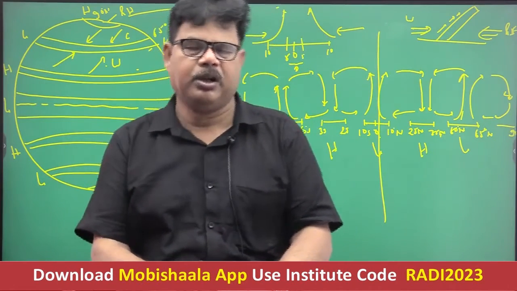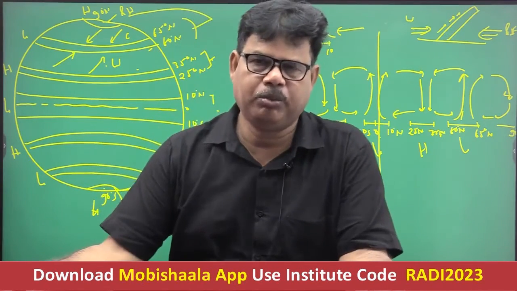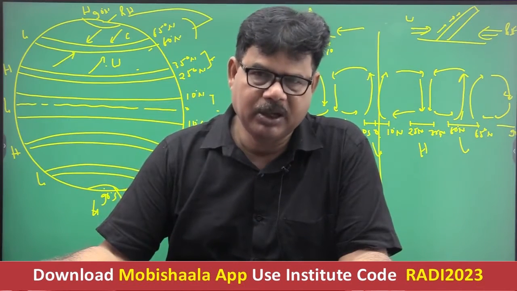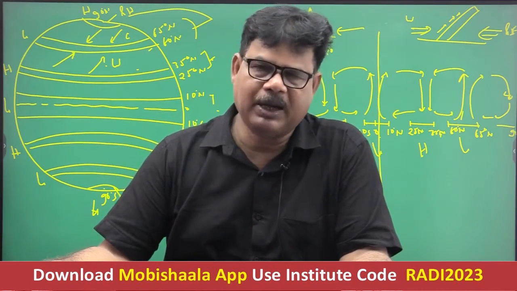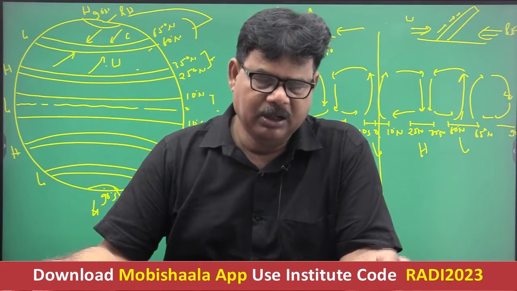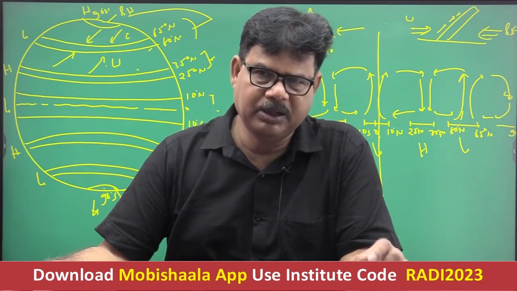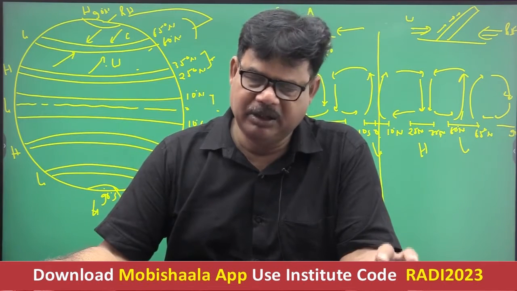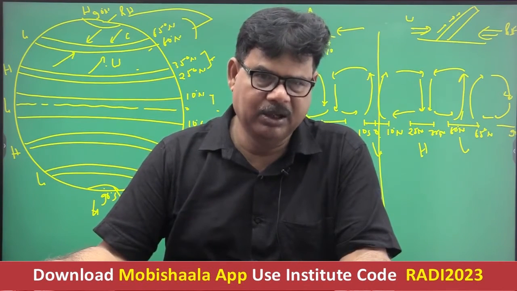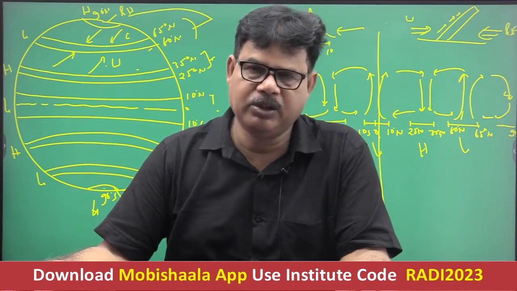Getting well? In the southern hemisphere, the subpolar low pressure belt is almost continuous, but due to unequal distribution of the land and the sea in the northern hemisphere, the subpolar low pressure belt is not continuous. It is highly fragmented, okay, and remains in the form of cells, air cells, and is known by different names in different parts.